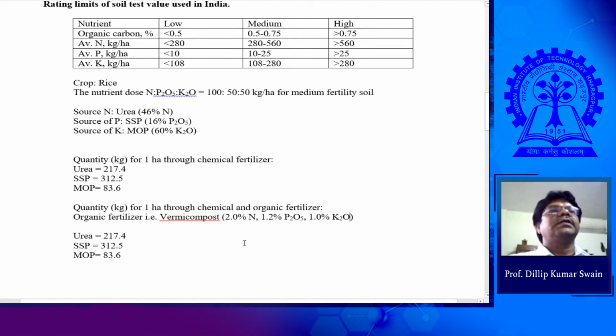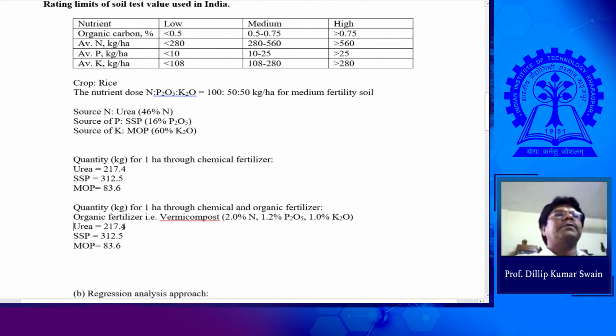So in this case, you are applying the same amount of nutrient, you have to apply through vermicompost as organic fertilizer and chemical fertilizer together. Combination of organic and chemical fertilizer. How much fertilizer to be applied? Organic fertilizer vermicompost to be applied to meet 50% of the N requirement and the rest 50% of N from urea, chemical fertilizer.